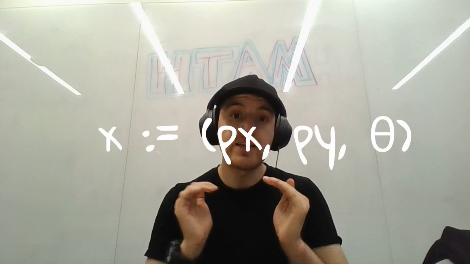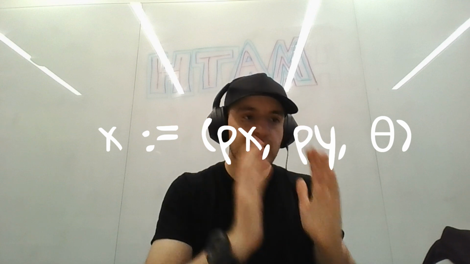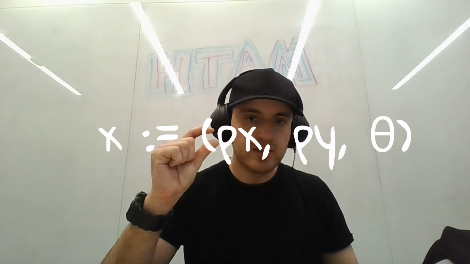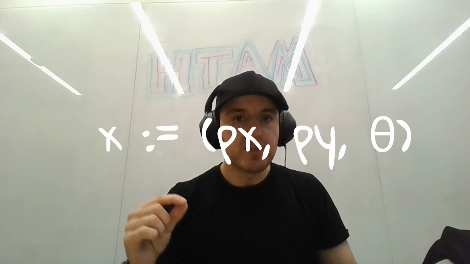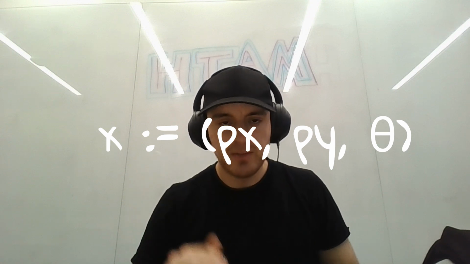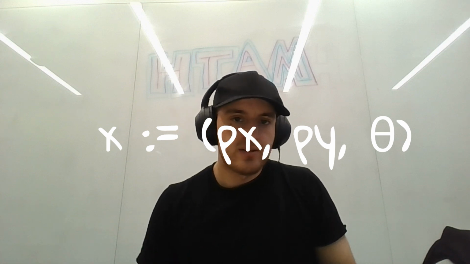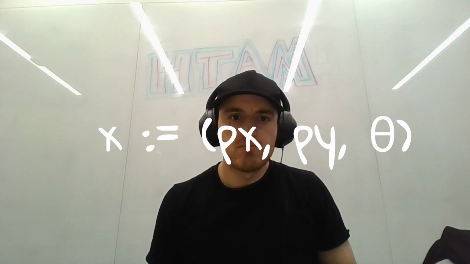Let's take all this information and put it into a neat little package that we call the state of the robot. So we'll say x, this state vector, is equal to Px, Py, and theta. Now, this is great and all, but robots and autonomous vehicles move around a lot. So we're more interested in how they change over time, which in engineering is called the dynamics of the system.